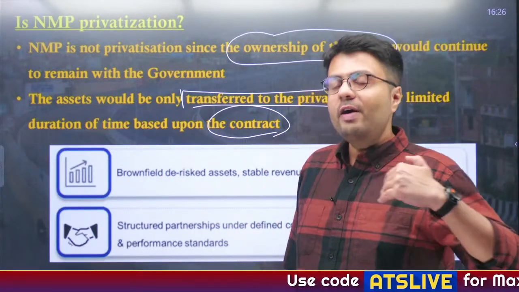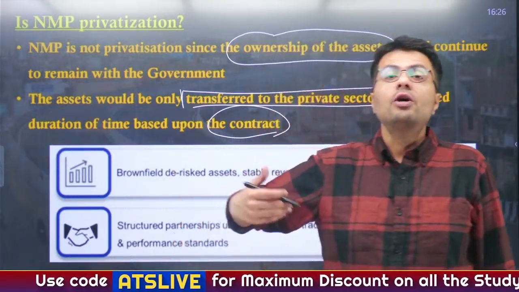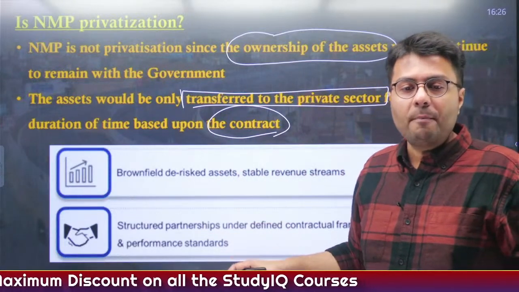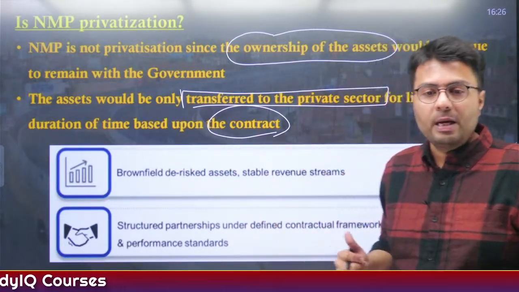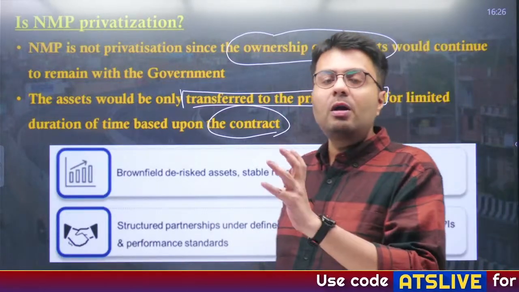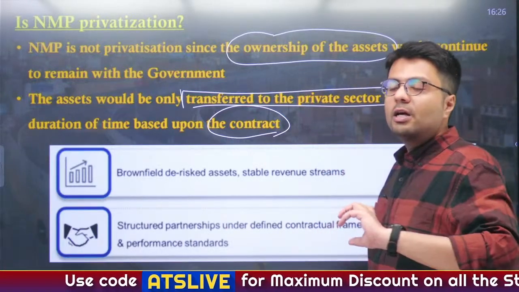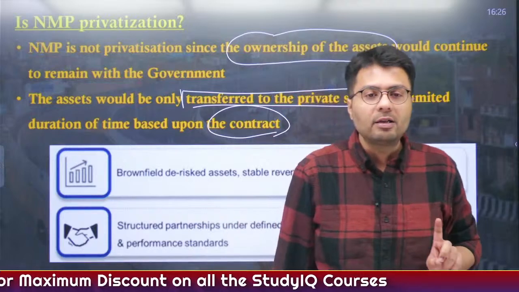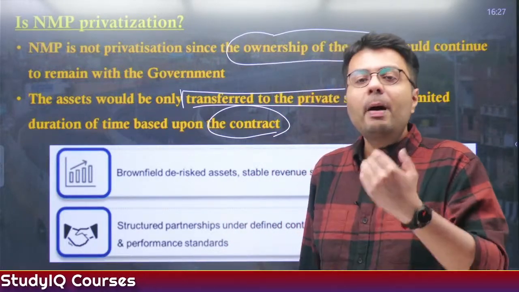Now, what kind of assets will be given to the private sector? These will be brownfield assets, which means newer development assets will not be given. The existing assets of the government companies will be given to the private sector, and in return the private sector will have to pay money. This deal will be based on a structured contract, and the private companies will have to ensure that the quality parameters and performance indicators are matched, otherwise that contract is liable to get cancelled. So this is how you maximize the value of your assets by using those assets.